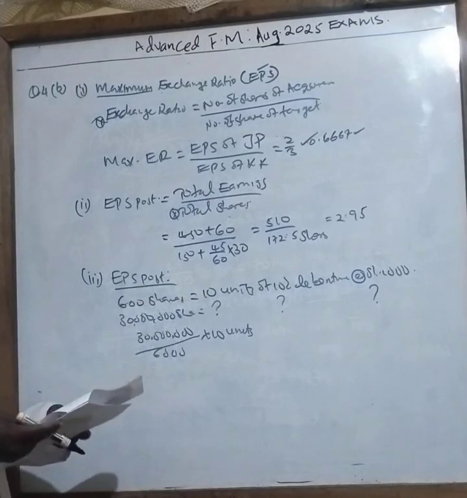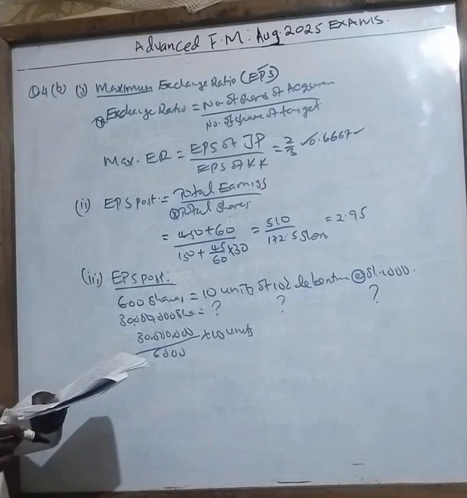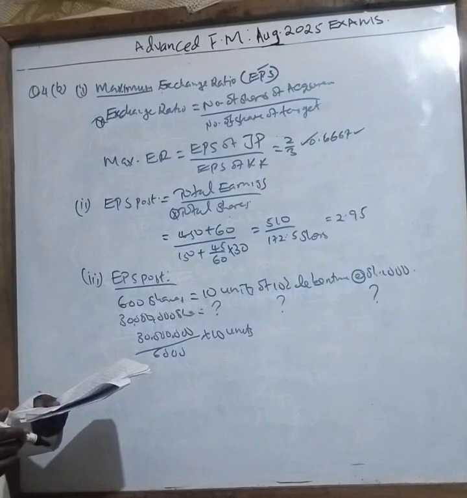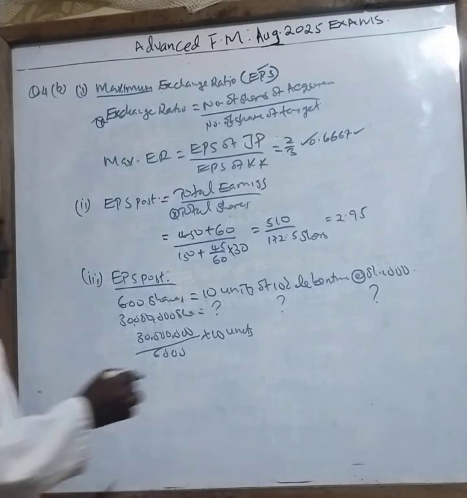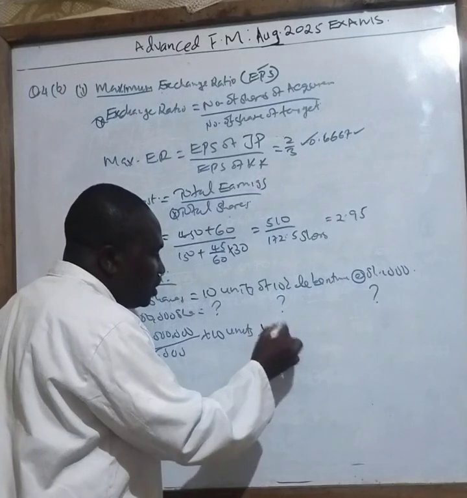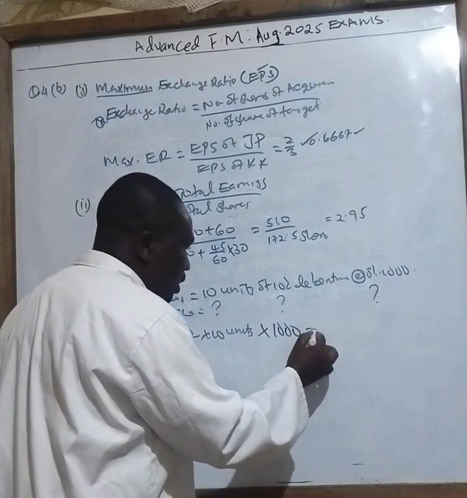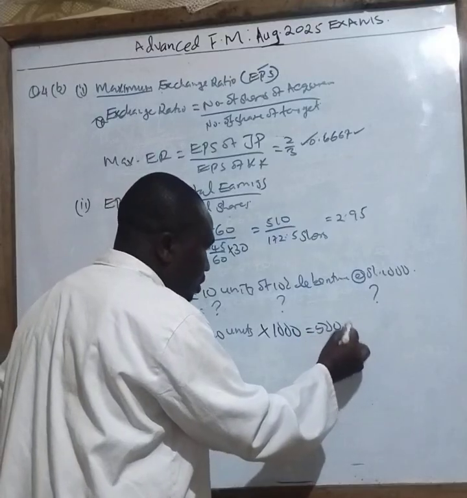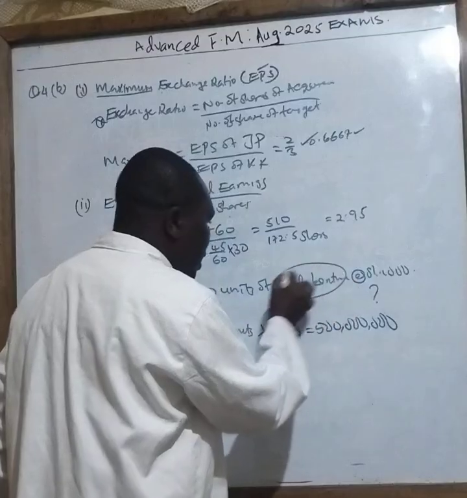How many units are there, class? Then from there, I multiply each unit by 1,000. So I will get 500 million, without what? I've not factored in the interest.